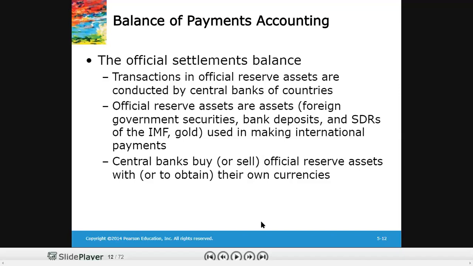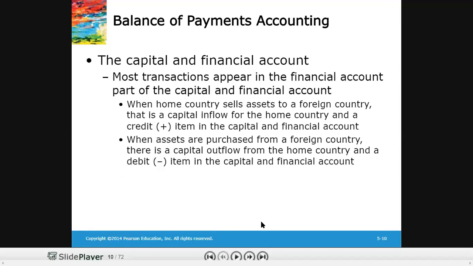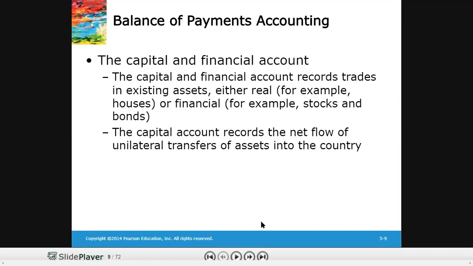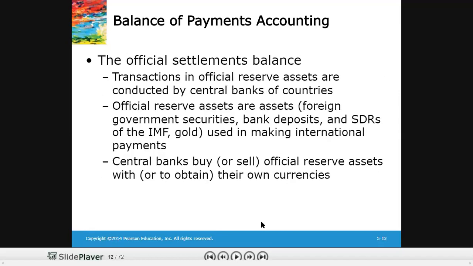That is why we say that transactions in official reserve assets are conducted by central banks of countries. Official reserve assets include foreign government securities, bank deposits, and SDR.